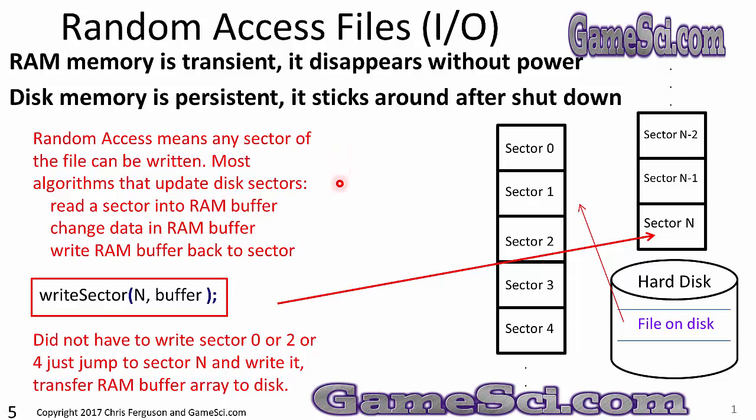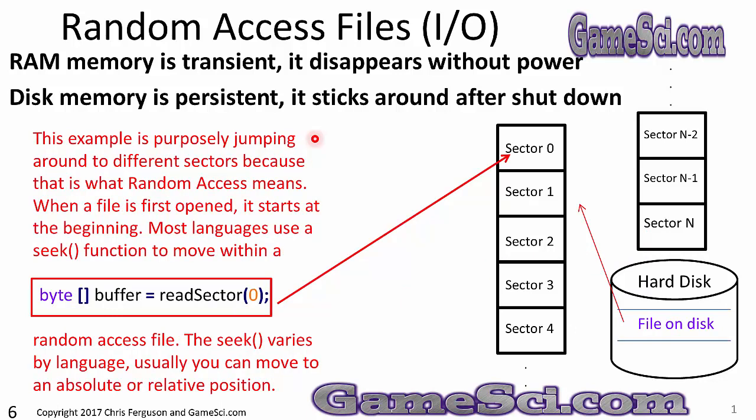Most algorithms that update disk sectors read a sector in RAM buffer, change the data in the RAM buffer, and then write the RAM buffer back out to the sector. I'm going to execute some code here. Write sector N using this buffer, and it will jump to the end of the file and write data at the end of the file. Again, I didn't have to write sector 0 or 2 or 4. All I did is jump straight to sector N and write it. I transferred the data in the RAM buffer here to the disk drive. This example is purposely jumping around to different sectors because that's what random access means.